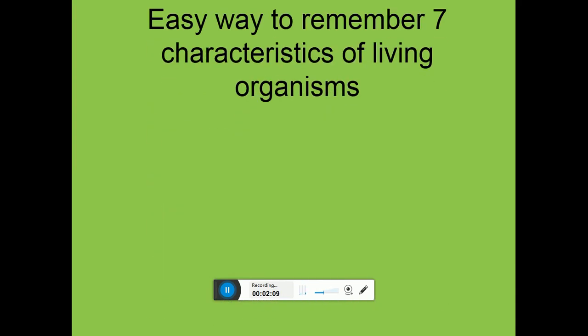Let's move on. Easy way to remember 7 characteristics of living organisms. As you know, in the last slide, we saw there is a difference in living organisms and non-living organisms. And what are those bases? As you can see, the movement, isn't it? You can see the breathing, which is actually not present in non-living organisms. So there is a way to remember that.